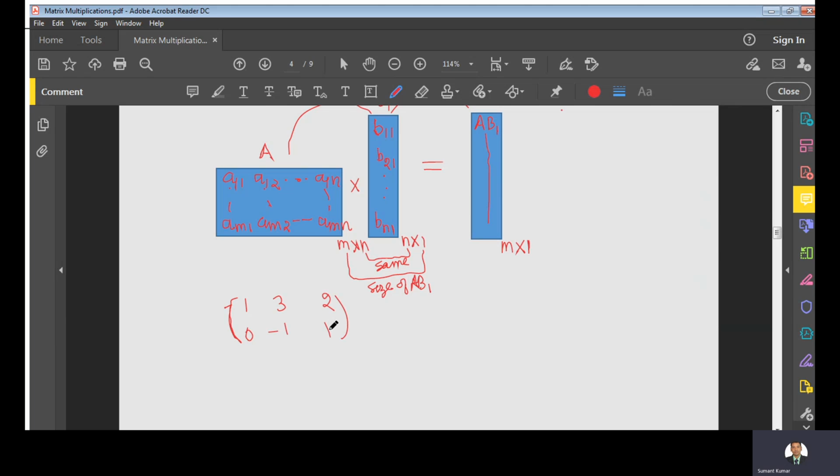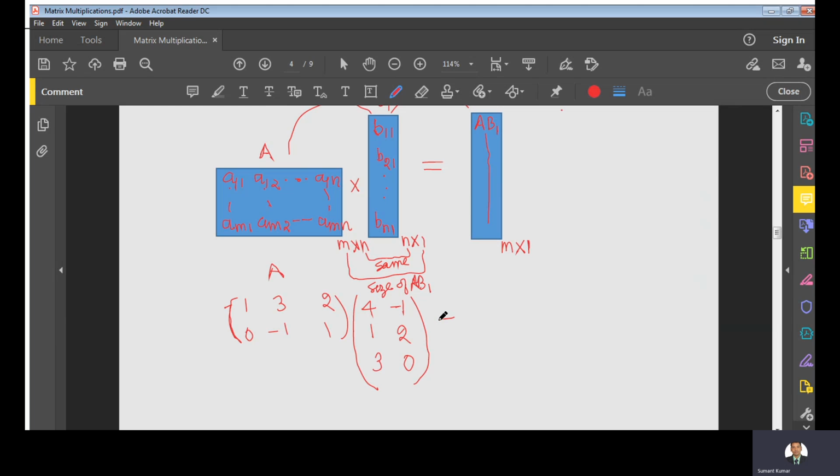This is matrix A. And I'm writing matrix B here. So matrix B is 4, 1 and 3, and -1, 2 and 0. This is the second matrix.